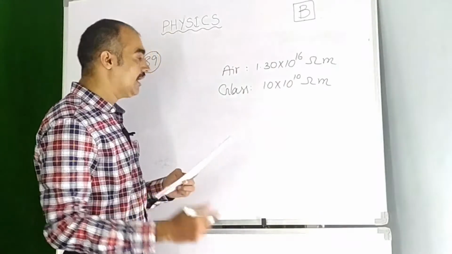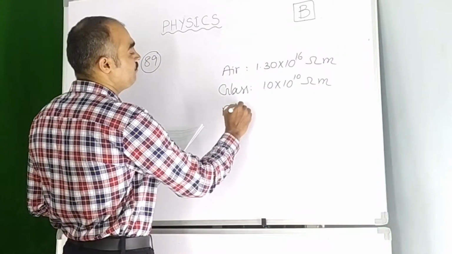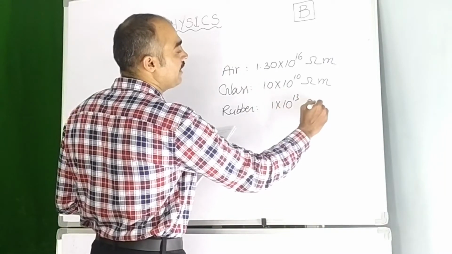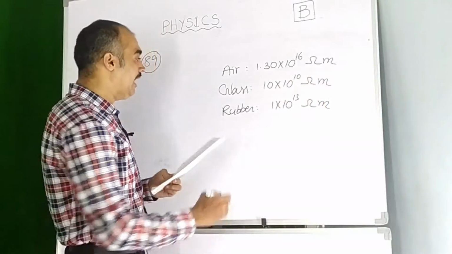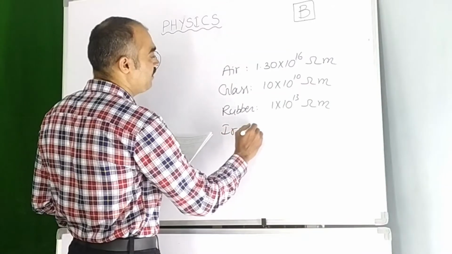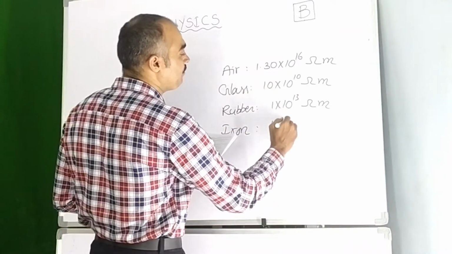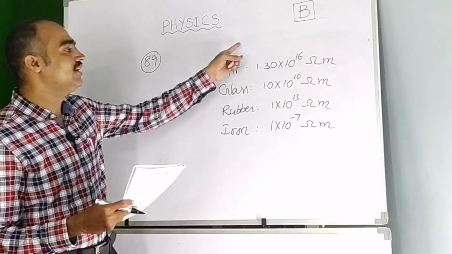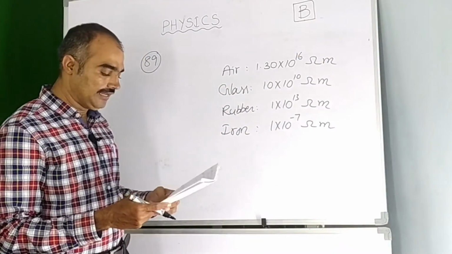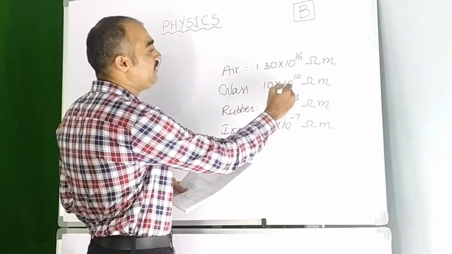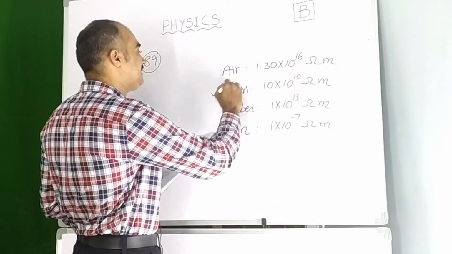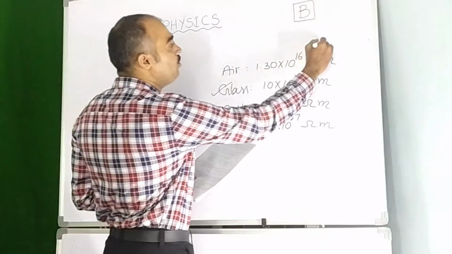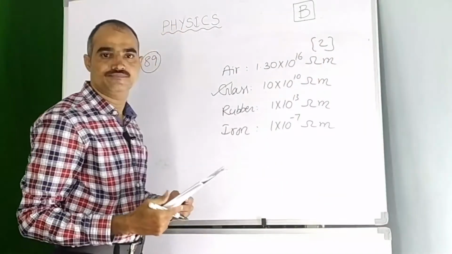And third one is rubber. For rubber, it is 1 into 10 power 13 ohm meter. And last one given is iron. For iron, it is 1 into 10 power minus 7 ohm meter. Now you just compare the given value in the question with these options here. Clearly 10 into 10 power 10 ohm meter is given, that indicates glass. So for this question 89, option 2 is the right one.